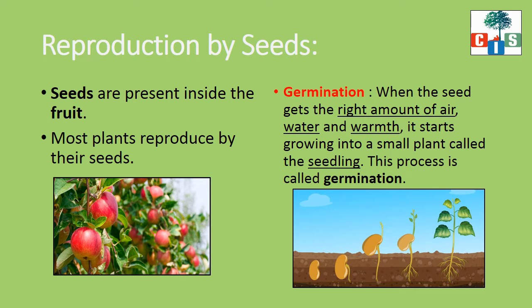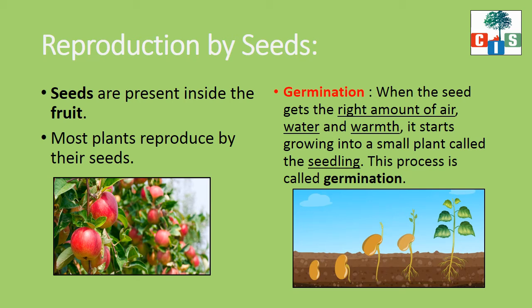So, is it that all the seeds produced by the plants reproduce? No. Among the innumerable seeds that a plant produces, not all grow into a new plant. Some seeds are destroyed by rain or wind. Some are eaten by insects or animals, while some do not get the right conditions for growth.